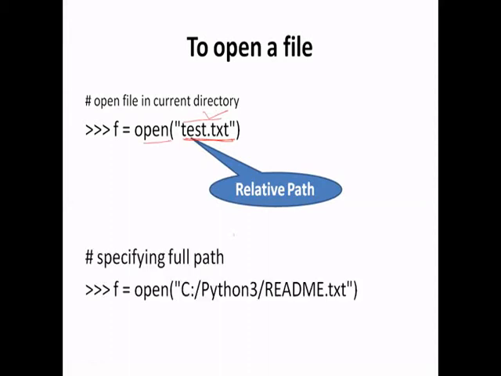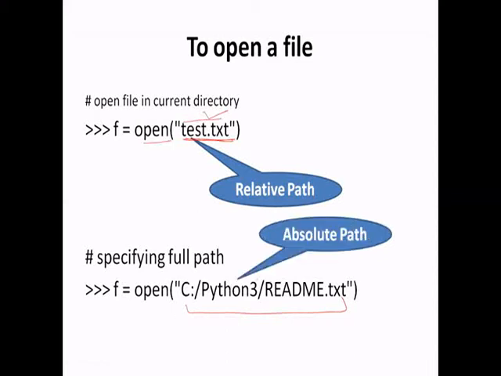There is another way, by specifying the full path of the file. In this case, you can specify the complete path. If you are not sure where your present working directory is and you want a special path for your file, you can give the complete path like this. This is called an absolute path.